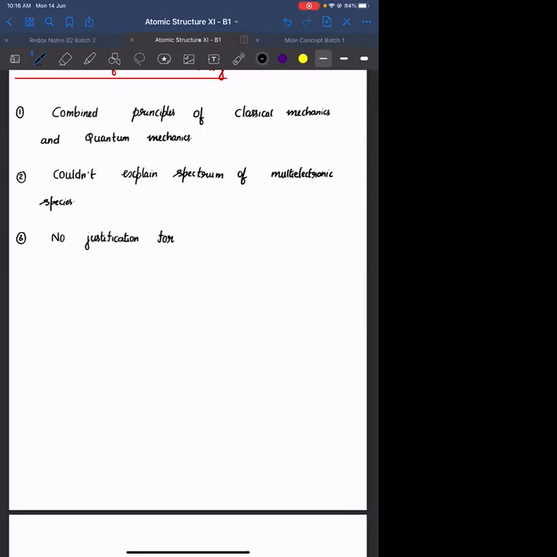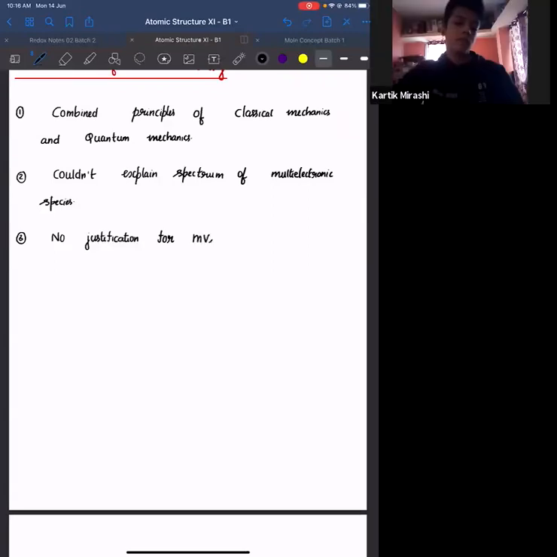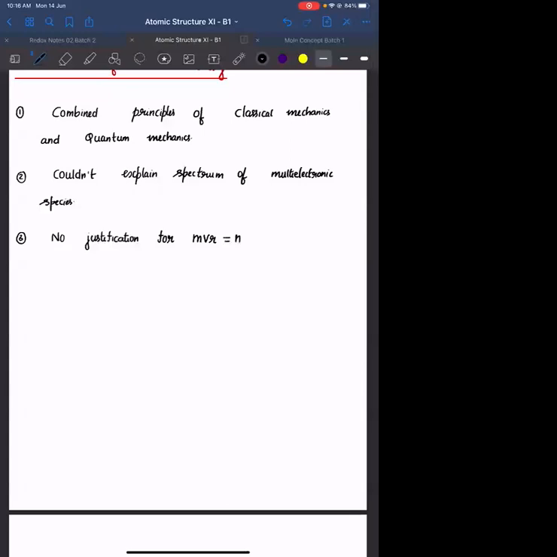With the help of the next theory which we are going to study, we will be proving that mvr equals nh upon 2 pi. Okay, no justification for quantization of angular momentum, which is mvr equals nh upon 2 pi. But this particular statement mvr equals nh upon 2 pi is absolutely right. This particular postulate of Bohr is very, very important, and the same postulate is a limitation also because there is no proof given.